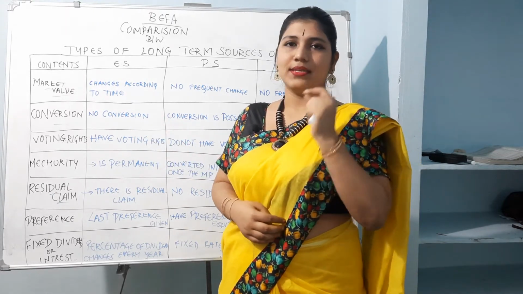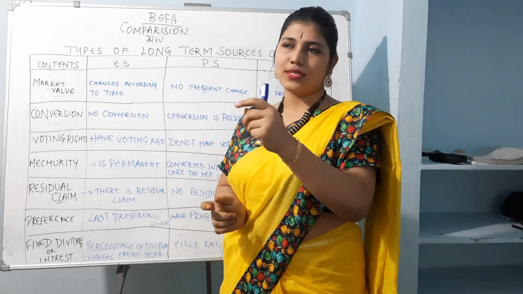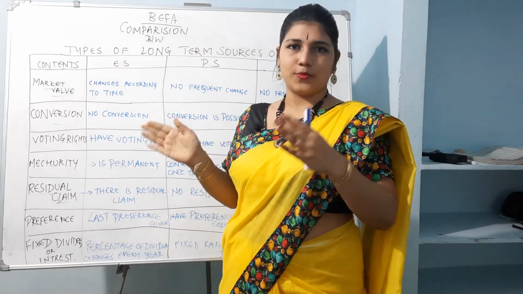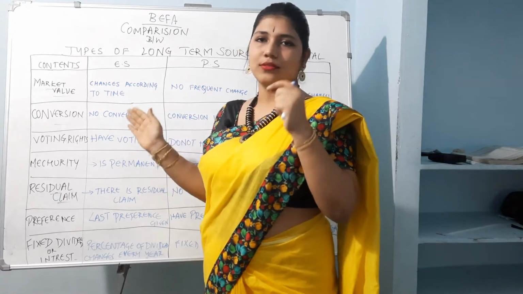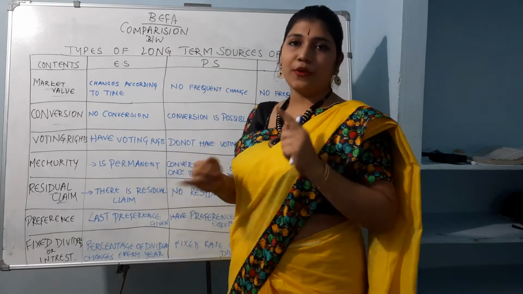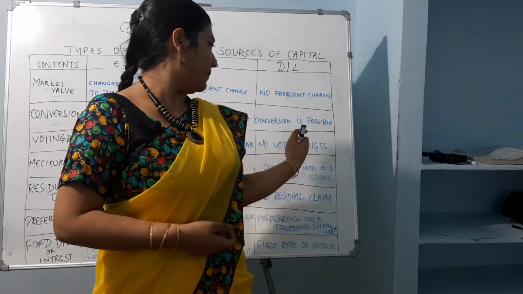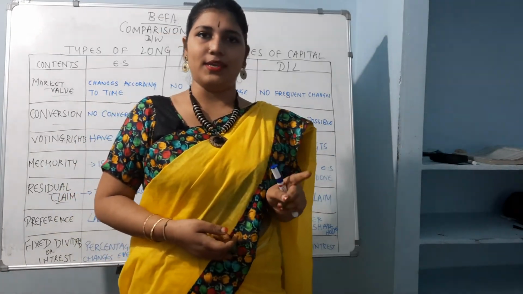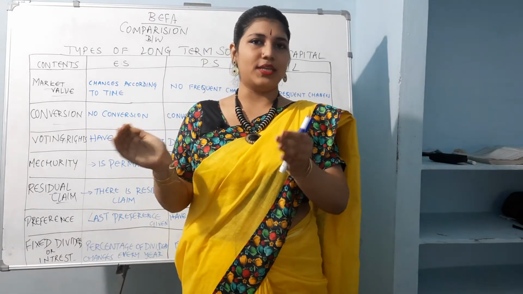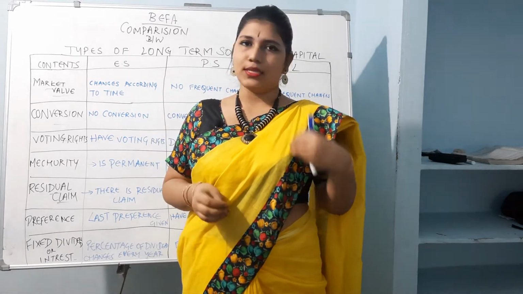So they can, by themselves, vote: yes, I want him as chair, some board of directors, a manager, some types of managers, the top level management and all. They have that right to vote and select the members of their company. But preference shareholders and debenture holders, or the loan people, won't have the voting rights, because they are just a part of a company who lend the money, they take it back.